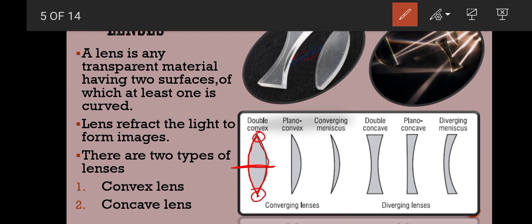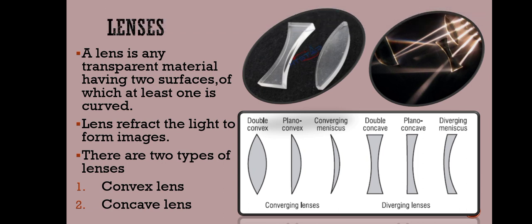And double concave lens is normally called simple concave lens. Its structure is thinner at the middle and thicker at the edges, or its two surfaces are curved inwards. So these are two types of lenses, convex lens and concave lens. Here you can also see that convex lens is also called converging lens and concave lens is also called diverging lens. Why is it so? We will discuss it in our lecture.